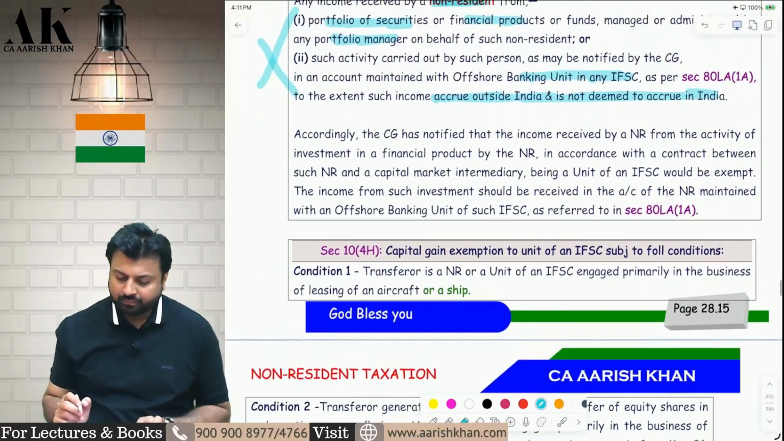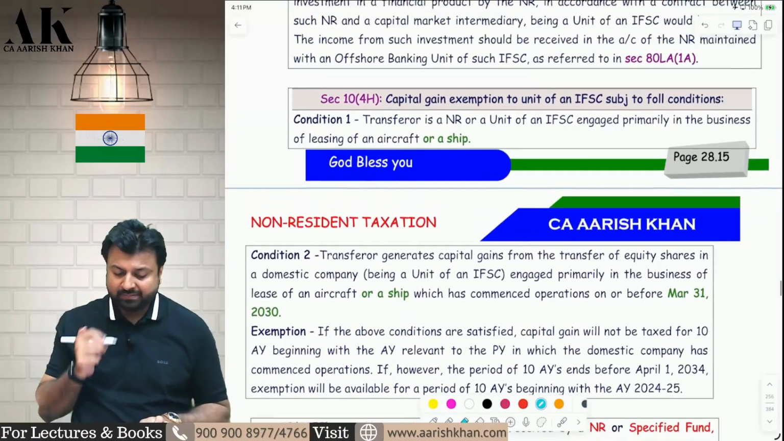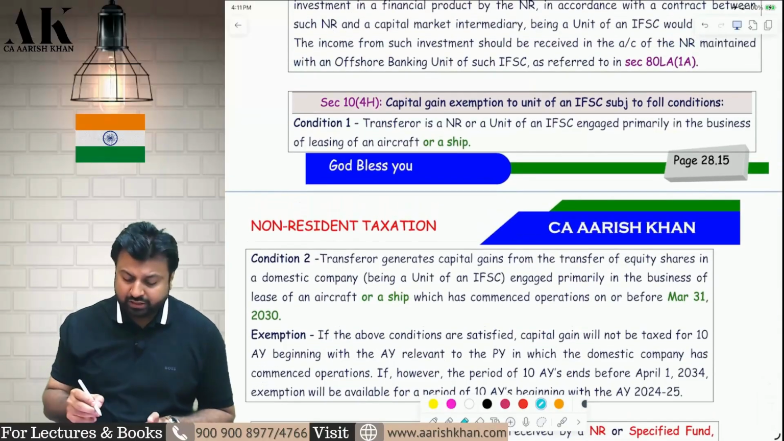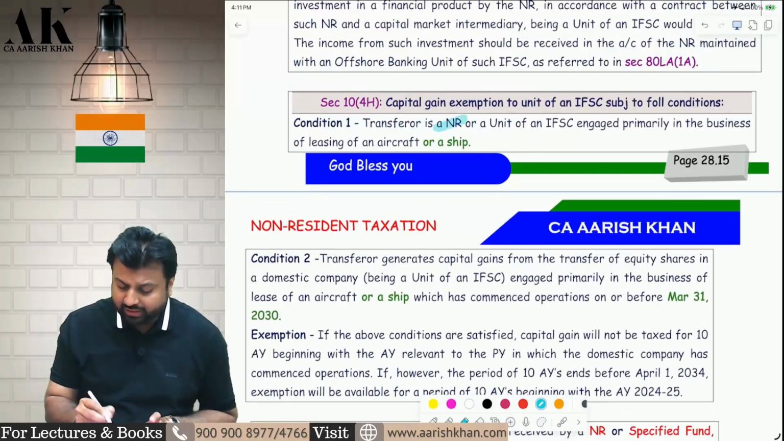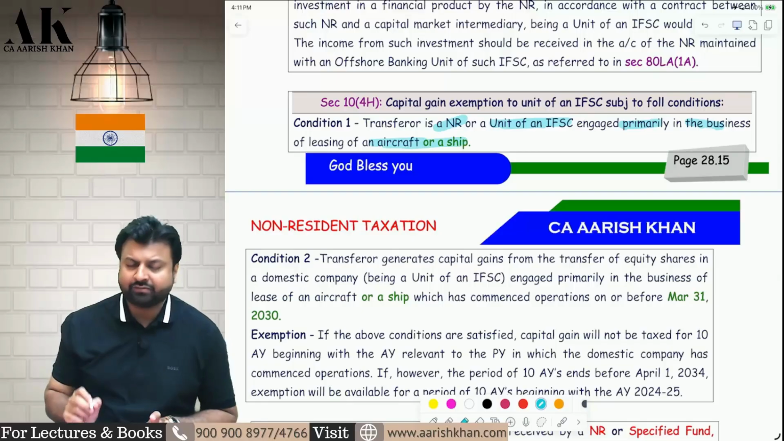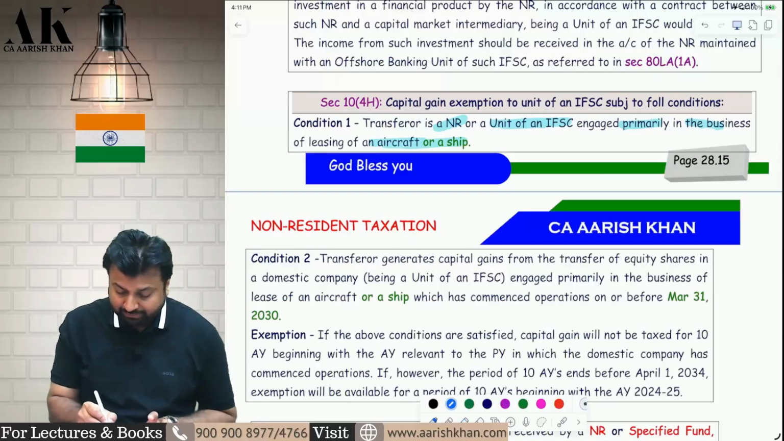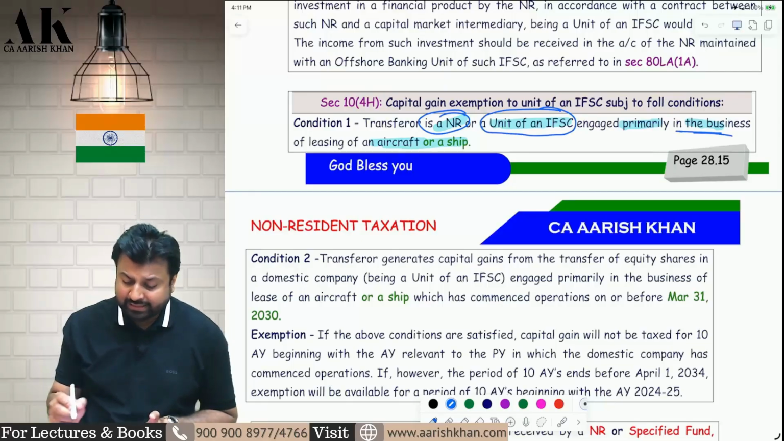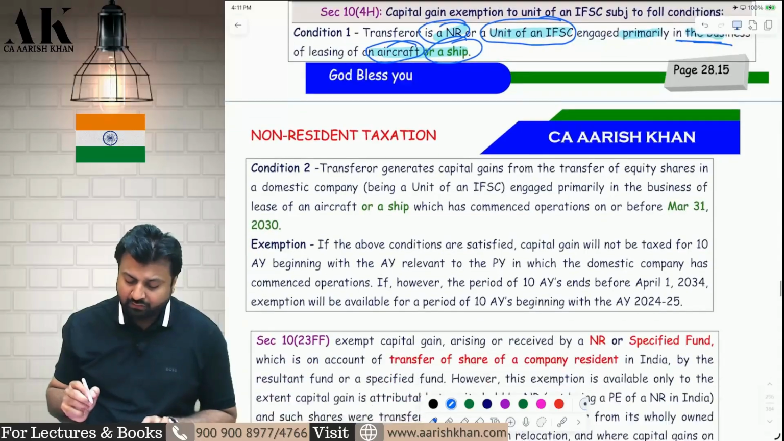Next one is section 10(4)(h). In 10(4)(h), some conditions have to be fulfilled. There is a non-resident. Assessee number 1 is a non-resident. Assessee number 2, unit of IFSC, engaged primarily in the business of leasing of aircraft or ship. So there are two assessees. Assessee number 1 is a non-resident. Assessee number 2 is a unit of IFSC which is engaged in the business of leasing of aircraft and ship. What are they doing?